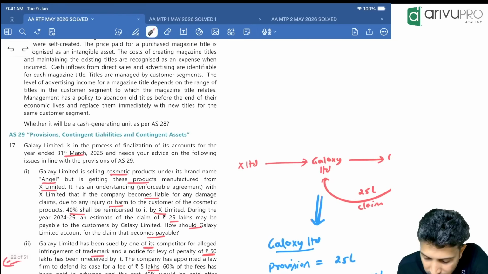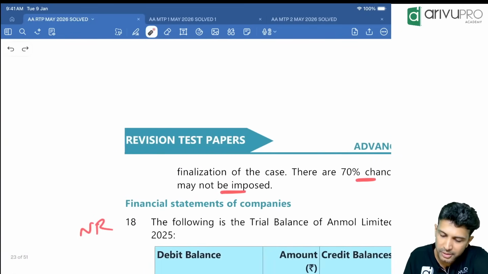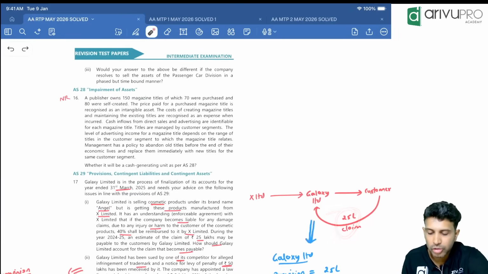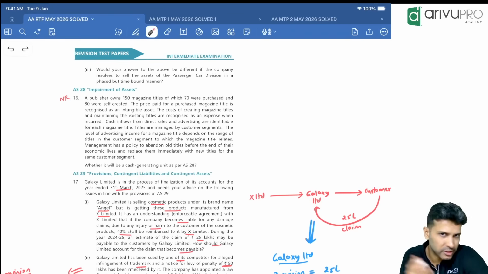Okay. Now during the year, a claim of 25 lakh is payable to the customer by Galaxy. Now the customer has filed a case against Galaxy, and how much money is payable? 25 lakh. So what should Galaxy do? Since Galaxy has to pay the customer, we have a present obligation.